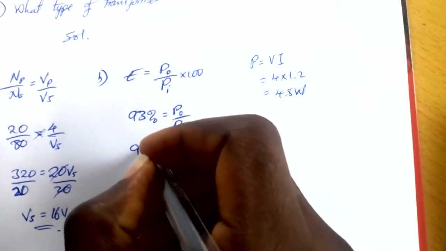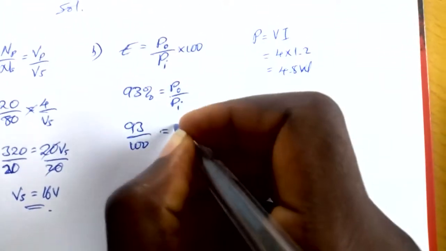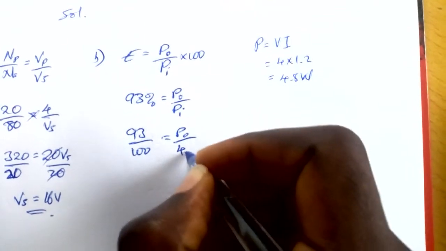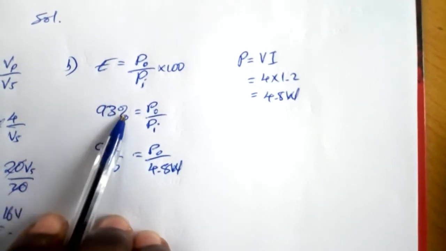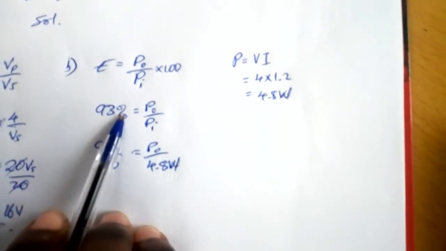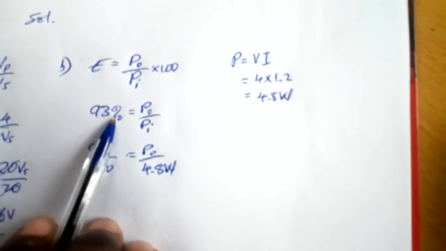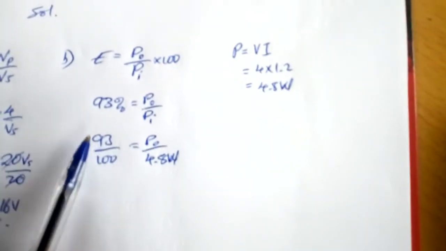So I'm going to have 93 over 100 is equals to power output over 4.8 watts. This 93 over 100 comes about because this is 93%. Cent is a prefix that represents 100. Therefore 93 per 100, or 93 out of 100. So this is how it is actually supposed to be written, as a fraction. So I'll simply resolve this fraction, then multiply by that. 93 over 100 gives me 0.93, then times, because I'm cross multiplying. Okay, let me do it step by step. 0.93 is going to be power output over 4.8 watts.